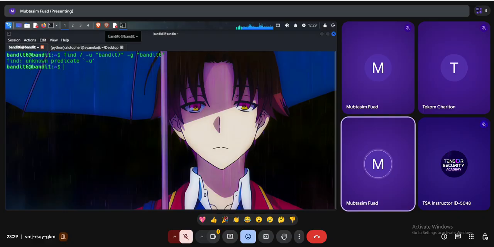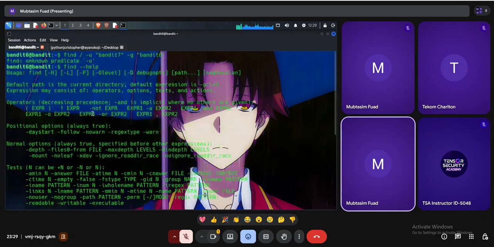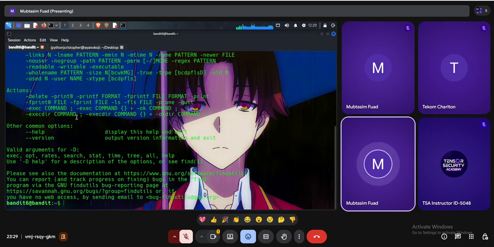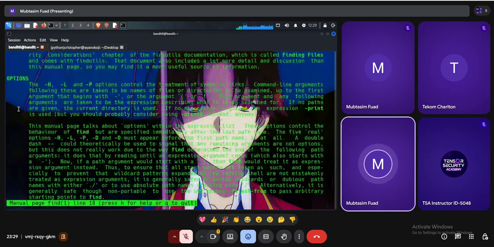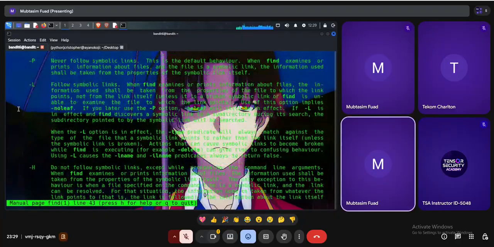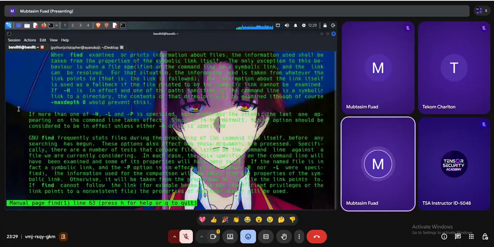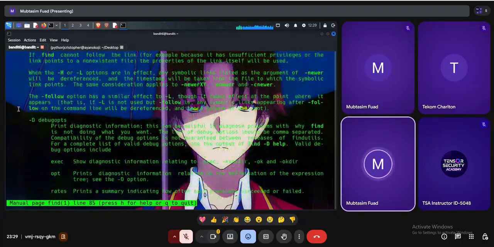Wait a minute. find --help. First of all, let's see the help section. You can see the help section, or you can also use the manual page, man find. Let's see what the options are here.